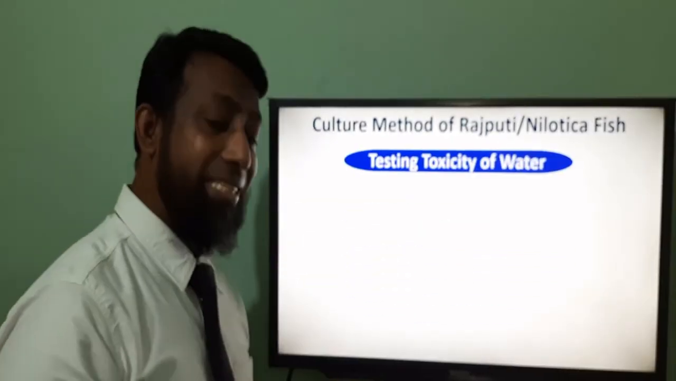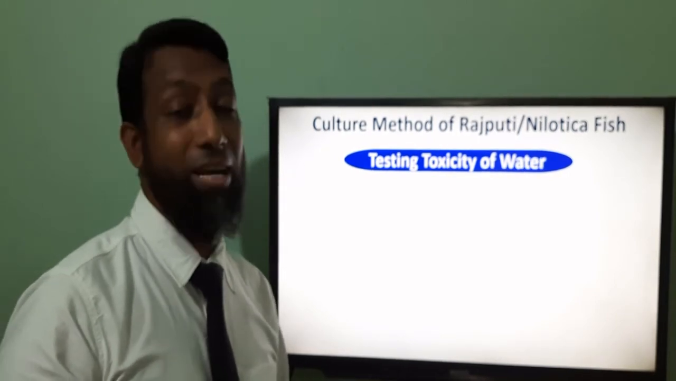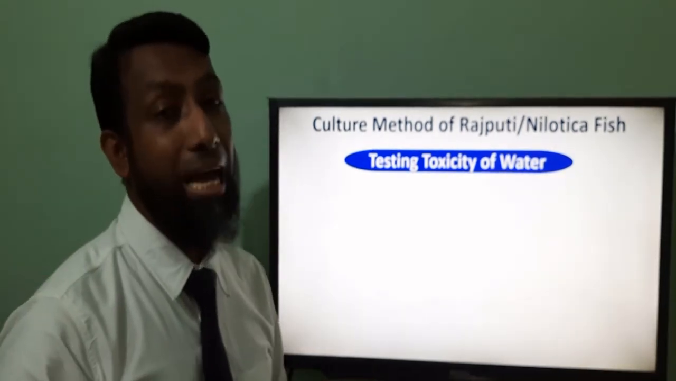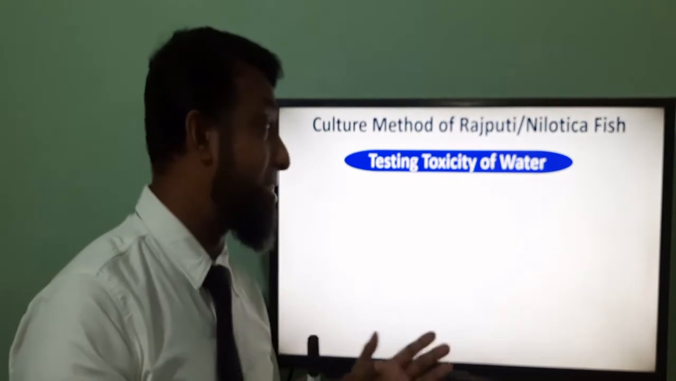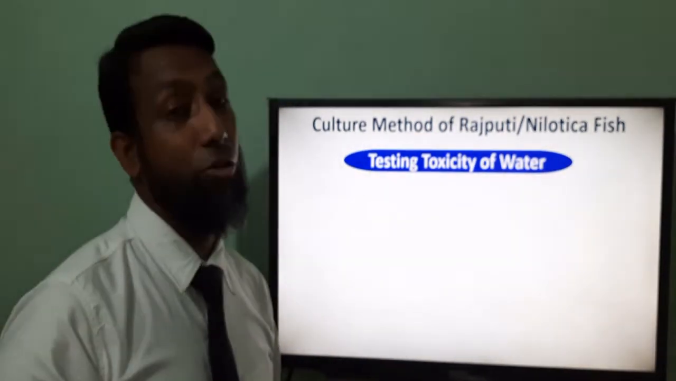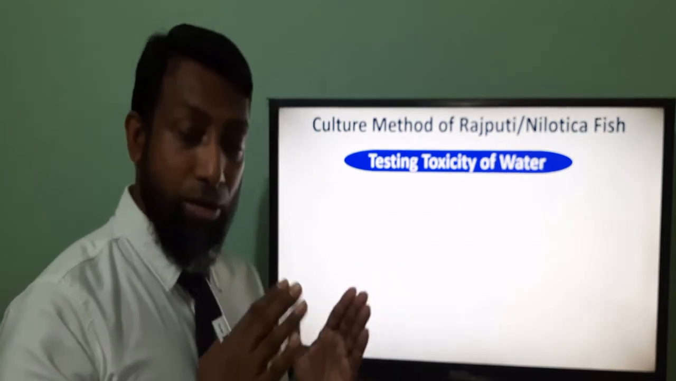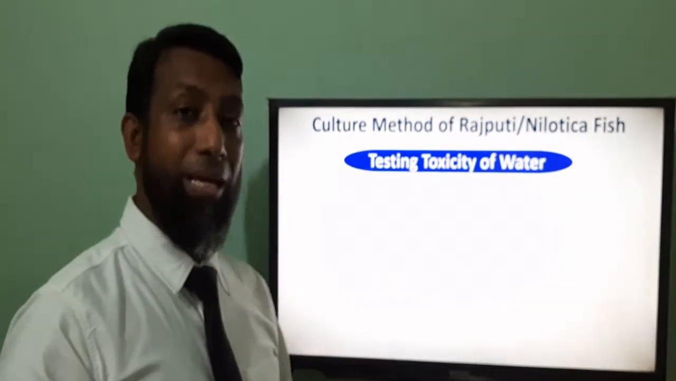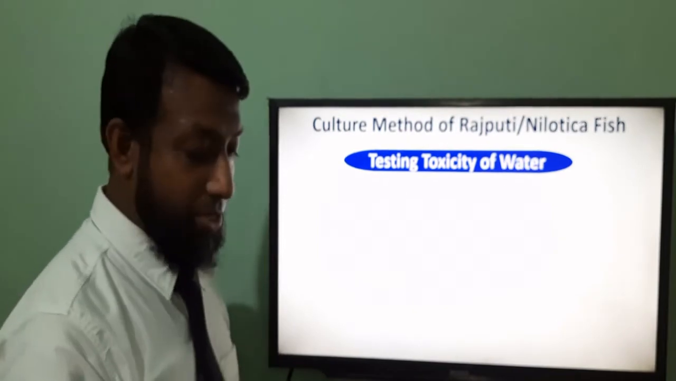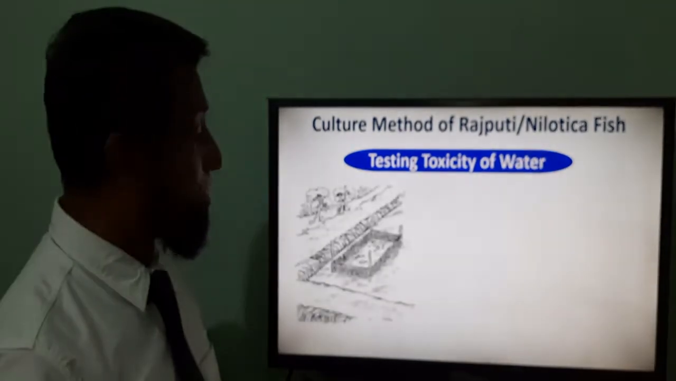Next is testing toxicity of water. Before you release the fries in the pond, you have to test the toxicity of the pond. Otherwise, after releasing the fries, the fries will die. So that is why we use the HAPA.